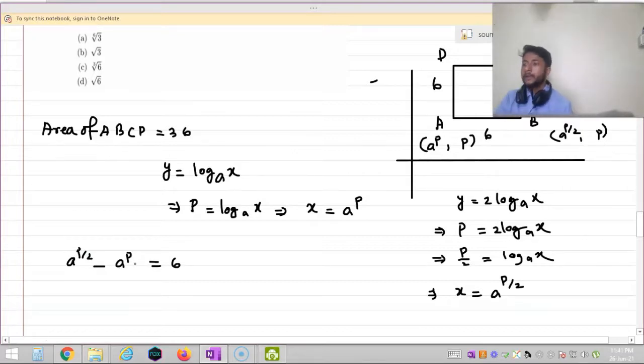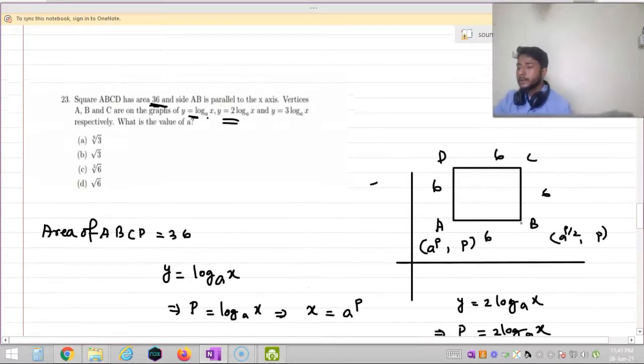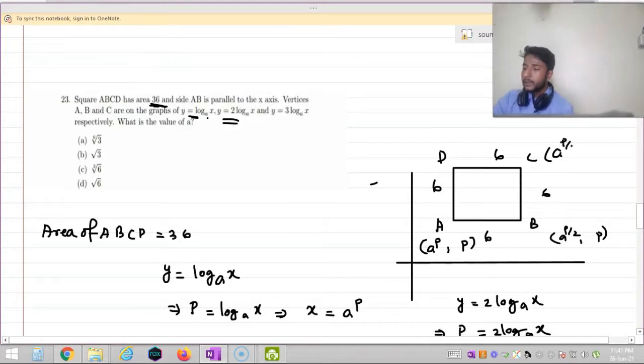Okay, now as AB is parallel to x-axis and ABCD is a square, I can say that BC is parallel to y-axis and the x coordinate of C must be A to the power P by 2. Okay, so I can put x equal to A to the power P by 2 to get the value of y.